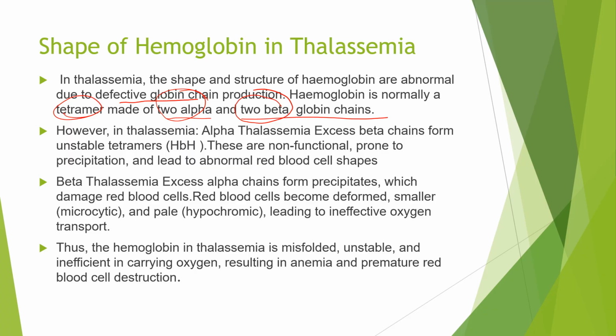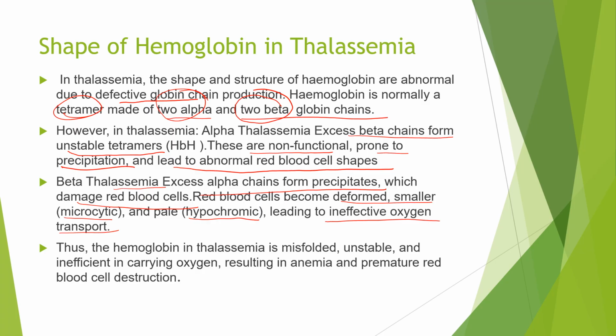However, in alpha thalassemia, what is happening? Excess beta chains form unstable tetramers, which are non-functional and prone to precipitate, and they lead to abnormal red blood cell shape. Now when it comes to beta thalassemia, excess alpha chains form precipitates, which damage the red blood cells. The red blood cells become deformed, smaller, microcytic, pale, hypochromic, leading to ineffective oxygen transport.